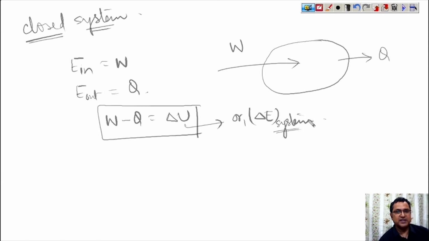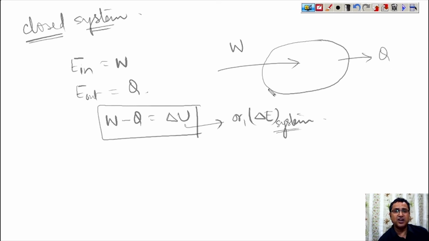Most of the time, the kinetic and potential energy of the system is much less as compared to its internal energy, so we generally take delta E system equal to delta U of the system. Here we need not worry about the sign convention, whether Q or W entering the system should be taken as negative or positive. When Q is given to the system, take it as positive. When Q is going outside the system, take it as negative.